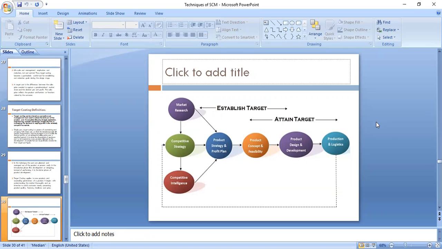Now all these parameters, market research, competitive strategy and competitive intelligence, will help us in product strategy and profit plan. Market research will give us inputs about what kind of product designs, features and so on, which is important for a product strategy.